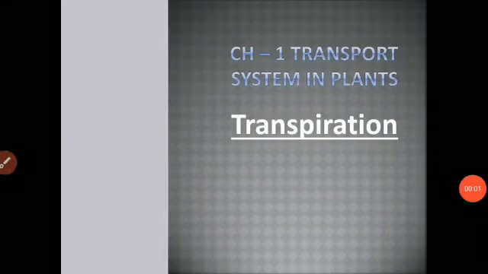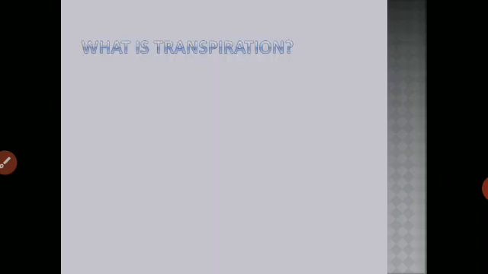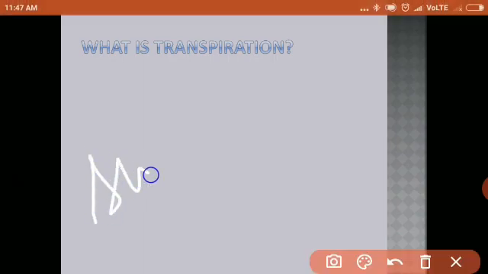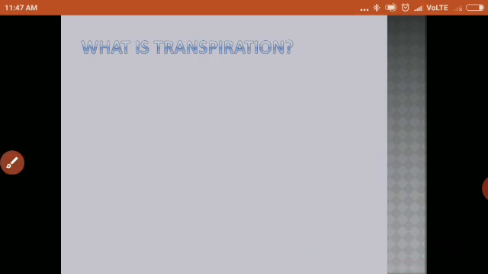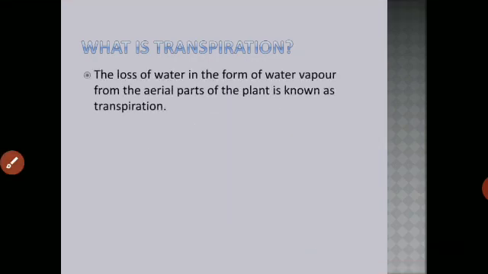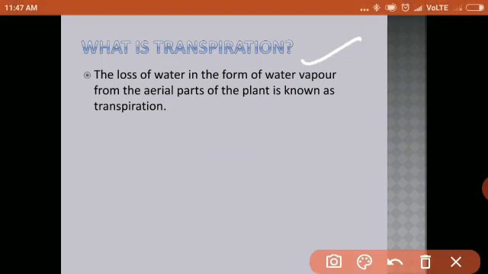Good morning everyone. In continuation with chapter 1, today we will be studying about transpiration. What do you mean by the term transpiration? All of you have experienced sweating, isn't it? What happens in sweating? On a hot day, we sweat. That is, we lose water from our skin pores. And in the same way, plants also lose water, but they lose it in the form of water vapor from aerial parts of the plant, and this is called transpiration.